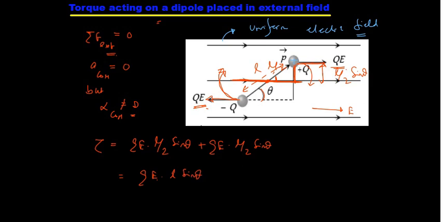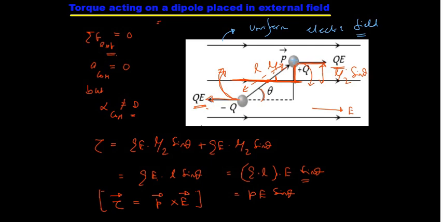What is this Q into L? Q into L is nothing but the dipole moment. So that is P into E sine theta. So in vector form, tau vector is written as P vector cross E vector. All right, so 2 points to be noted here. When a dipole is placed in uniform electric field, center of mass acceleration is 0. Angular acceleration about the center of mass is not equal to 0.